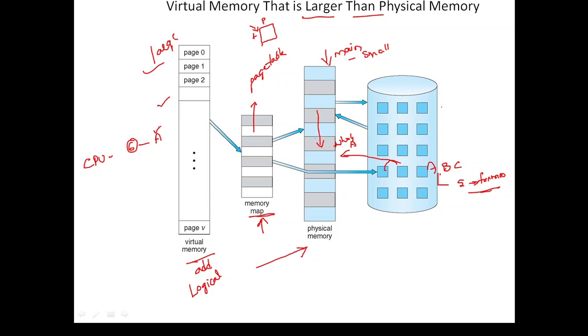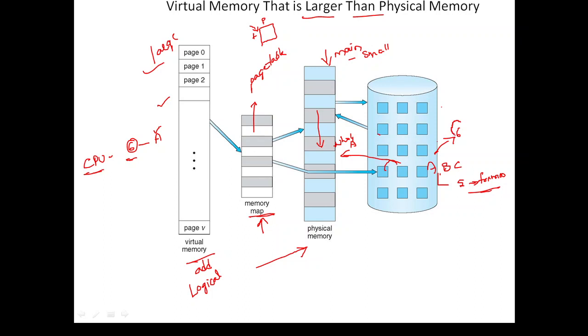So now what we are going to do is, if the CPU is looking for the sixth instruction, even though that instruction is present in process A, we are not going to transfer all the pages of A process onto the main memory.